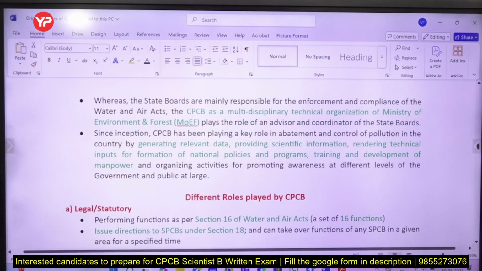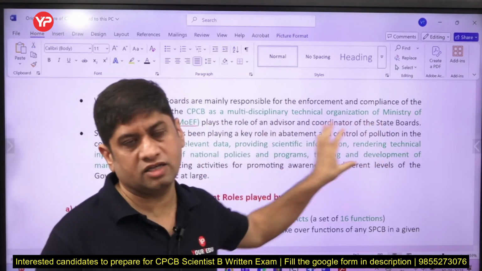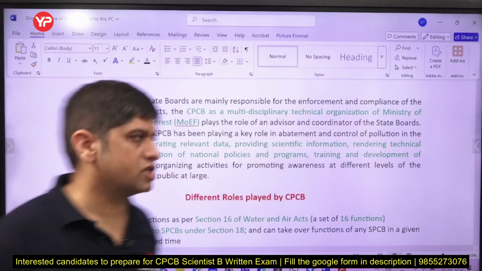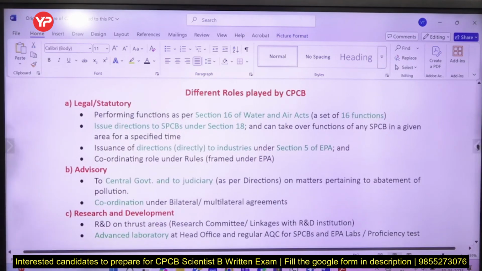Right. So Central Pollution Control Board basically is a multidisciplinary technical organization under Ministry of this, advisory और coordination के काम करता है ये. Relevant data is to be generated, scientific information is to be provided, technical input is to be provided, training and development of the manpower is to be provided. So these all are roles and responsibilities of Central Pollution Control Board, which you should be knowing. What are the different roles played by Central Pollution Control Board?